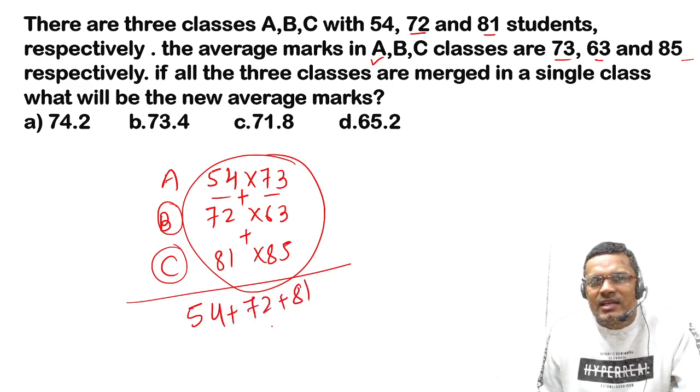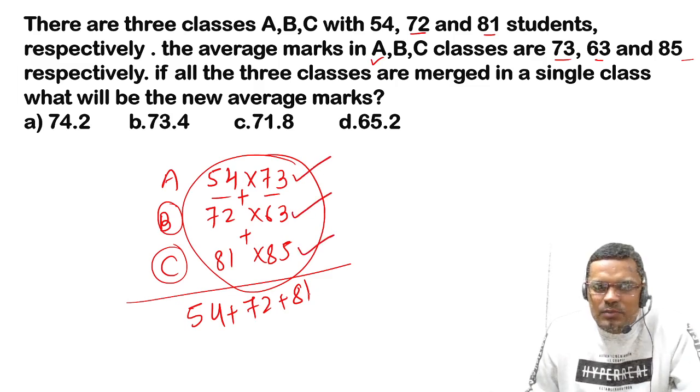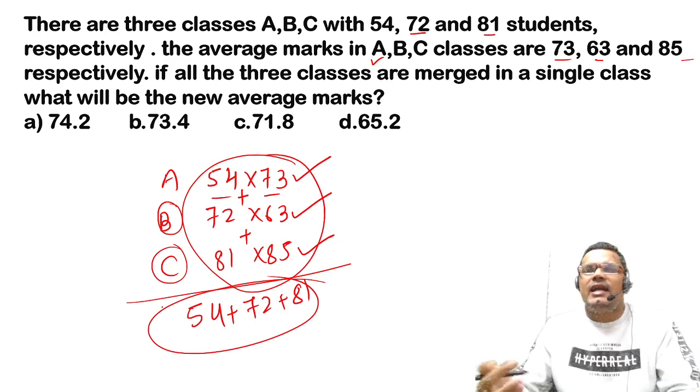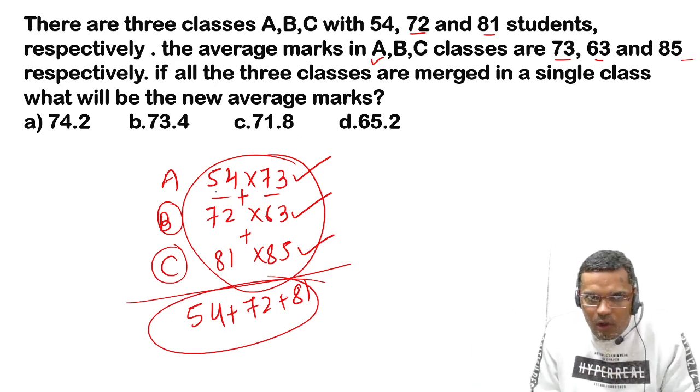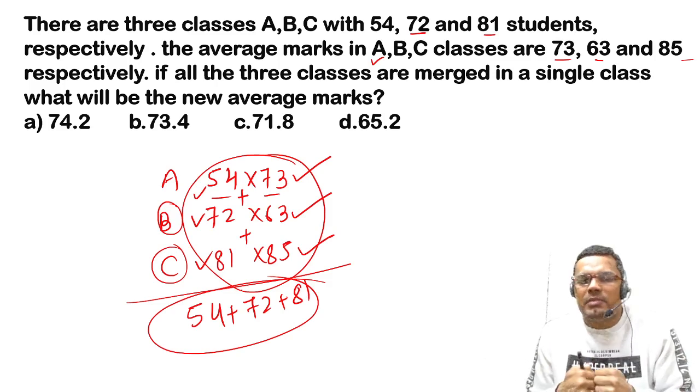So this is the basic method: multiply each pair, add all three quantities of total marks, then divide by the total strength.